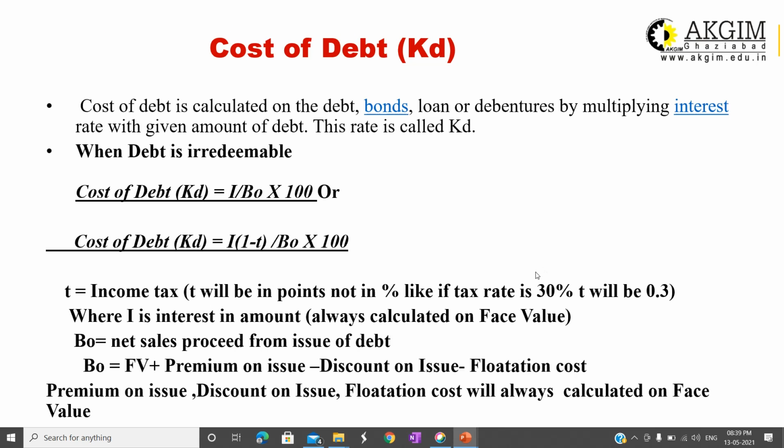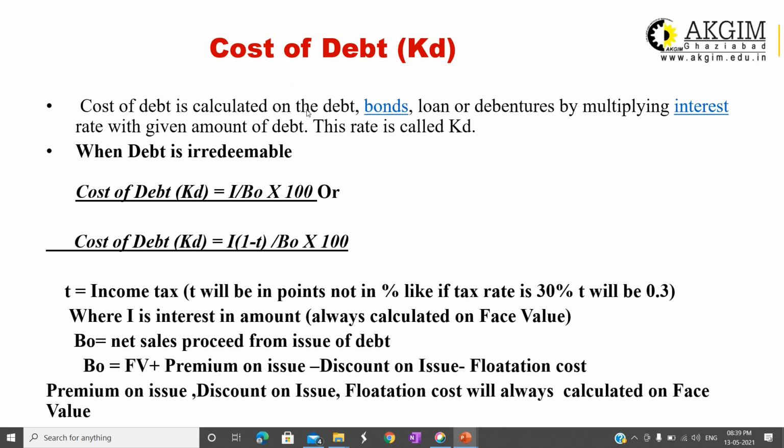Now, we know that there are four popular sources which companies normally use, so there are four components of cost of capital. One by one we will be calculating them. We'll learn how to calculate the different components of cost of capital.